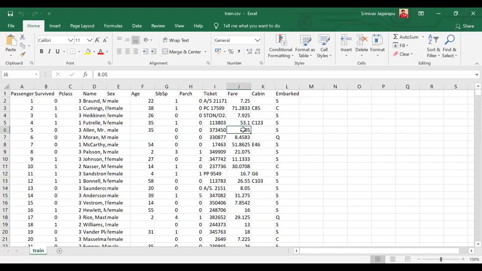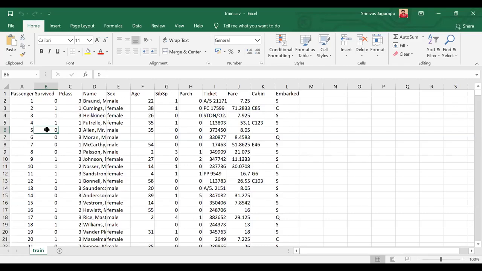But with machine learning, you will not say that these are all the conditions you need to look at before saying whether the person has survived or not. You just give this dataset to the machine, whatever dataset I'm showing, right? I'm giving this dataset to the machine saying that these are the features that I have, and this is the output, whether the person has survived or not. Zero means dead and one means survived.